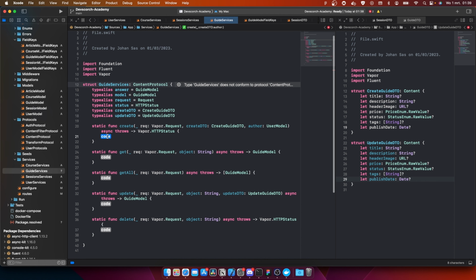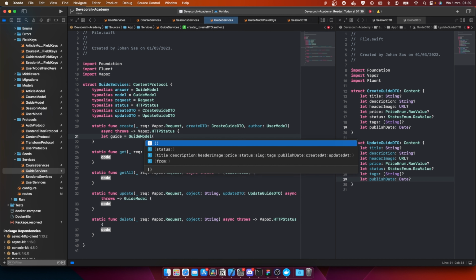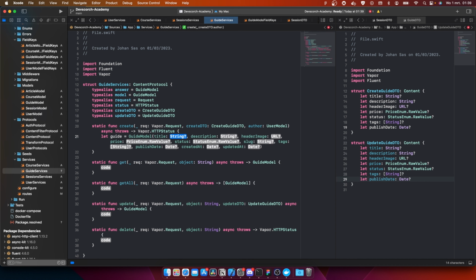Okay, so in here we're going to do the same as we did before. So let guide is equal to GuideModel. I'm going to clean this up again.